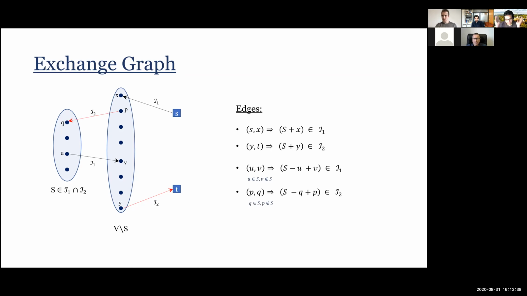Okay. So there are edges which are going into V minus S. You should think of it black, and they're related to the first matroid. Edges that are leaving V minus S, they're red, and they're related to the second matroid. If you're seeing this for the first time, it's confusing, but this will help us build this common independent set larger and larger. Okay. So let's see why.